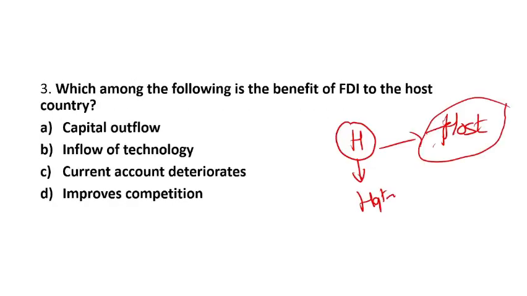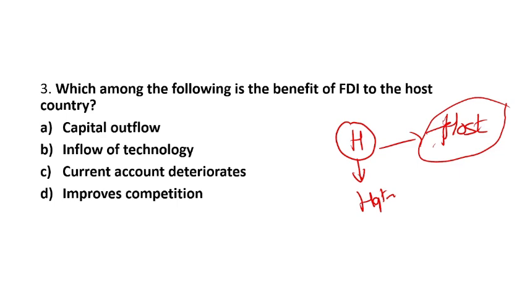Then the right answer of this question is option B, inflow of technology. Suppose the USA is investing in India, so India will be able to take the advantage. India is the host country, so it will be able to take the advantage of inflow of technology. Capital outflow is a drawback of the home country, not a benefit to the host country.